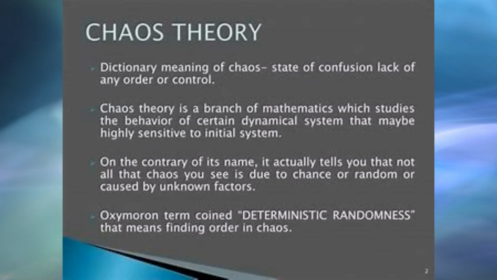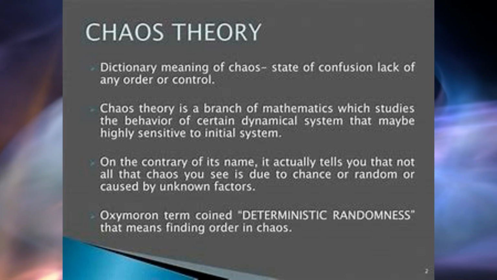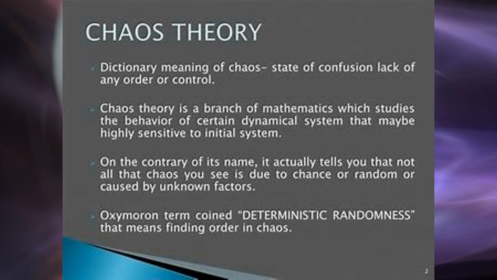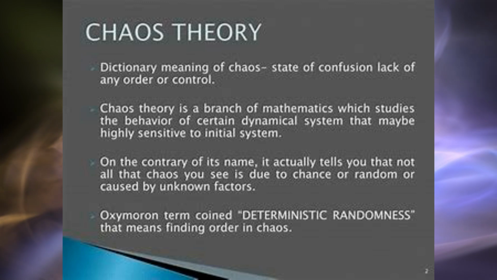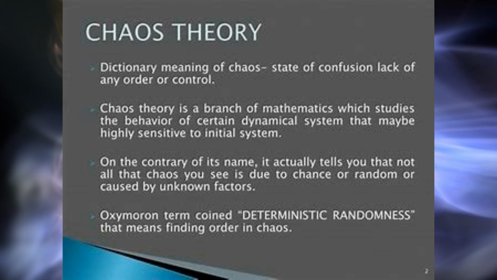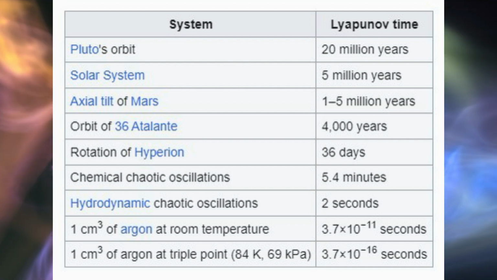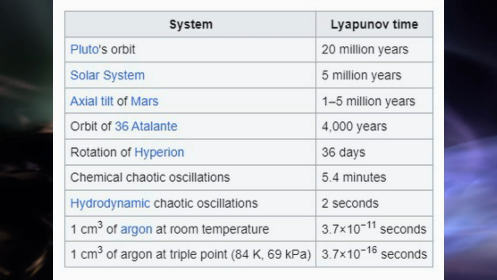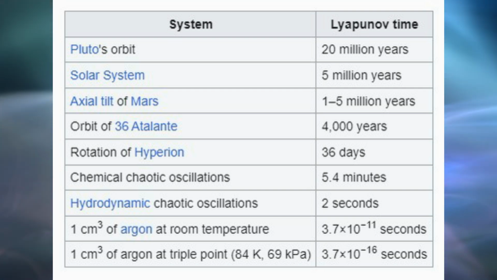The amount of time for which the behavior of a chaotic system can be effectively predicted depends on three things: how much uncertainty can be tolerated in the forecast, how accurately its current state can be measured, and a timescale depending on the dynamics of the system, called the Lyapunov time. Some examples of Lyapunov times are chaotic electrical circuits, about 1 millisecond; weather systems, a few days; and the inner solar system, 4 to 5 million years.